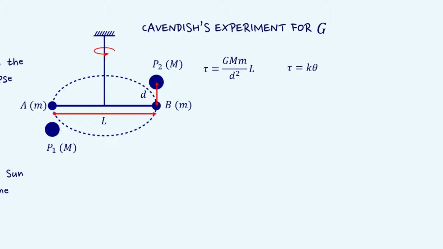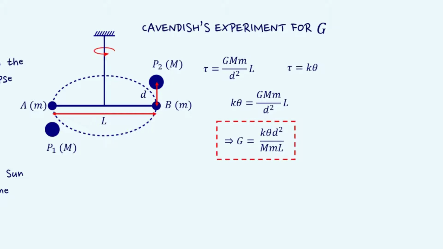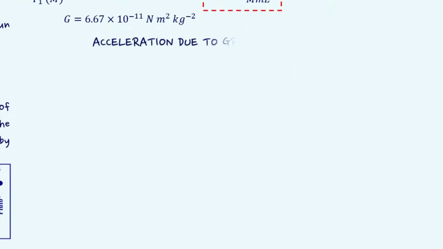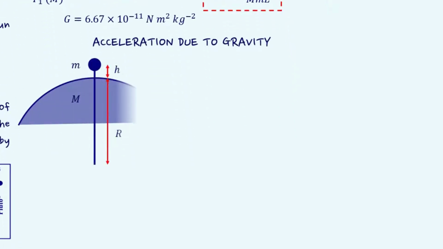Equating the above equations and simplifying, we can estimate the value of the universal gravitational constant. Since Cavendish's experiment, the measurement of G has been refined and the currently accepted value is G equal to 6.67 times 10 to the power minus 11 newton meter square per kilogram square. Now let us move on to the acceleration due to gravity.